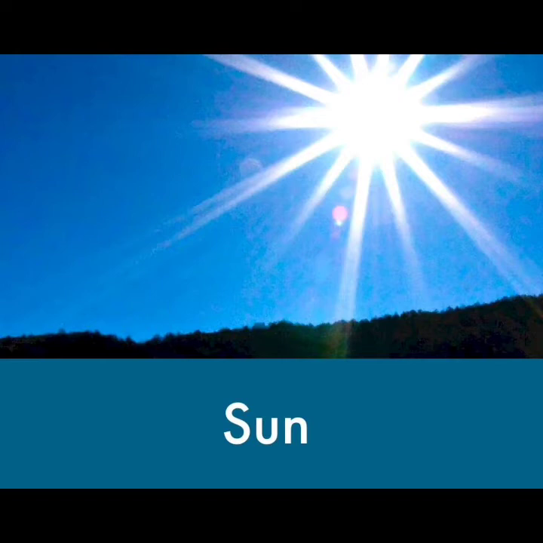First, let us see natural sources of light. Sources which emit light naturally on their own are known as natural sources of light.